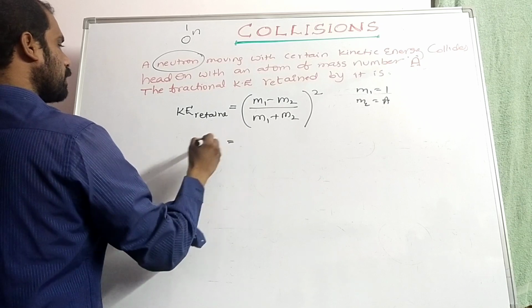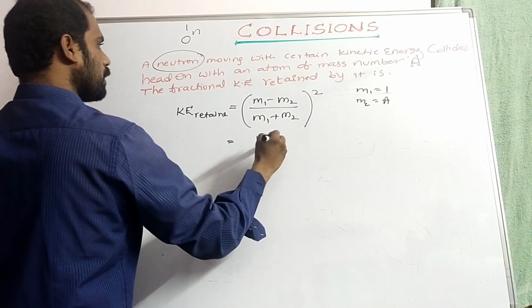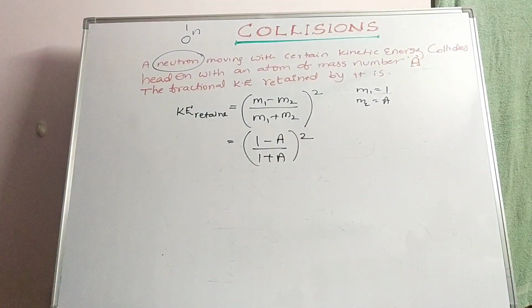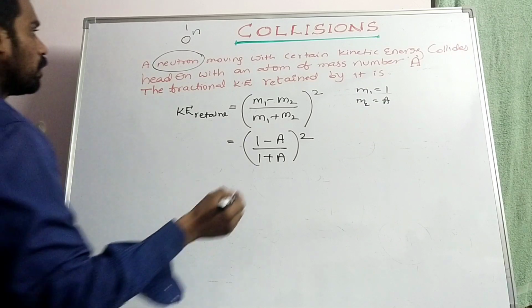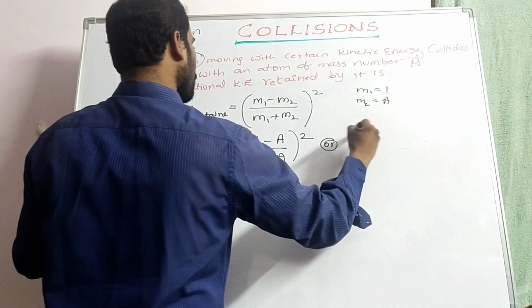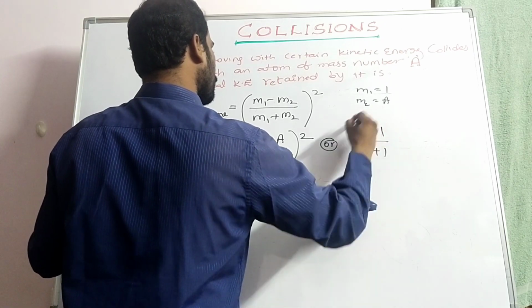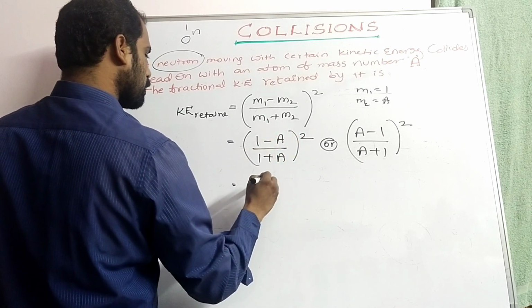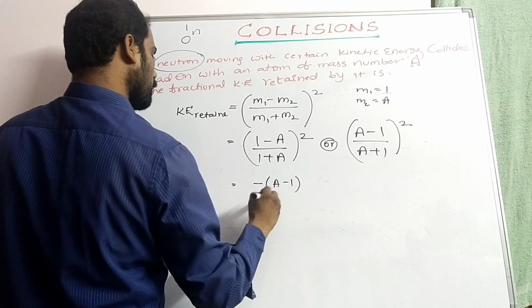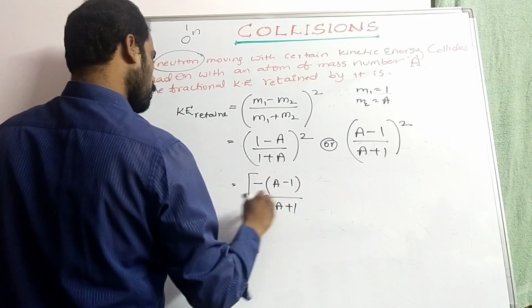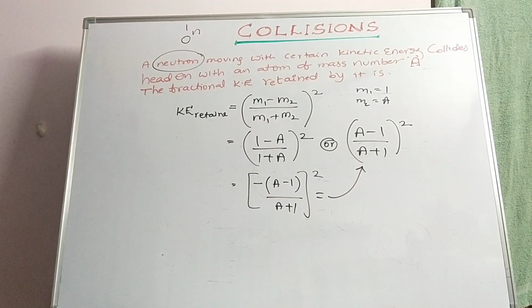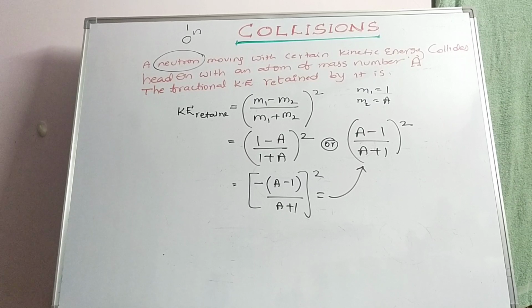So the kinetic energy retained is equal to (1 minus a) by (1 plus a) whole square. And also it can be written as (a minus 1) by (a plus 1) whole square. Why? Because of the square, we can write it as (a minus 1) by (a plus 1) whole square. This will be the answer. So in the options, in any form, we can get the answer.